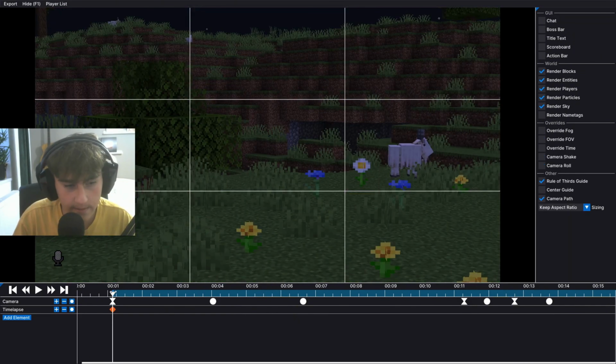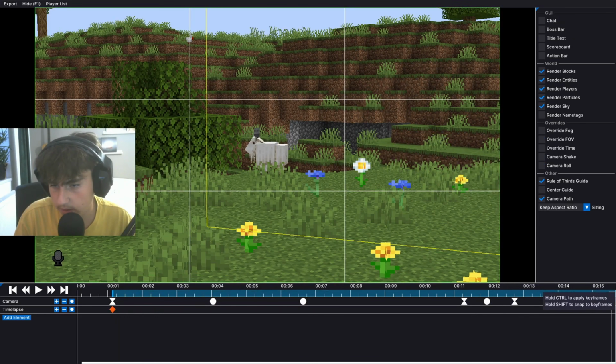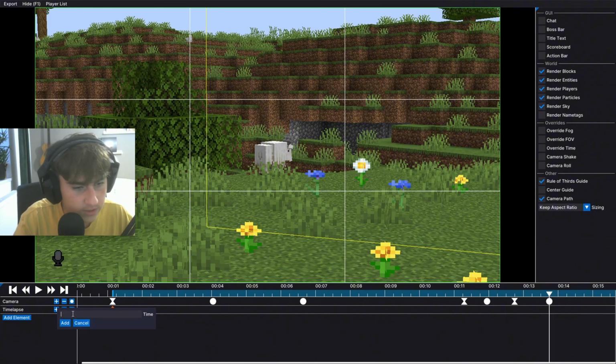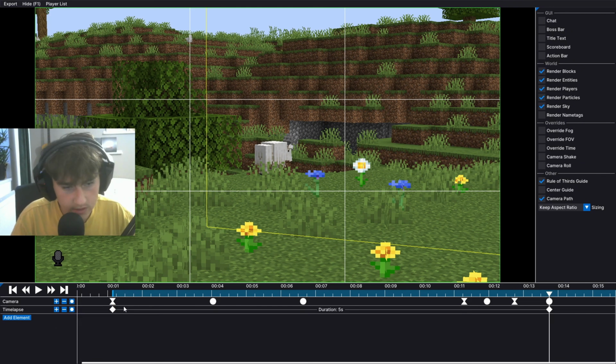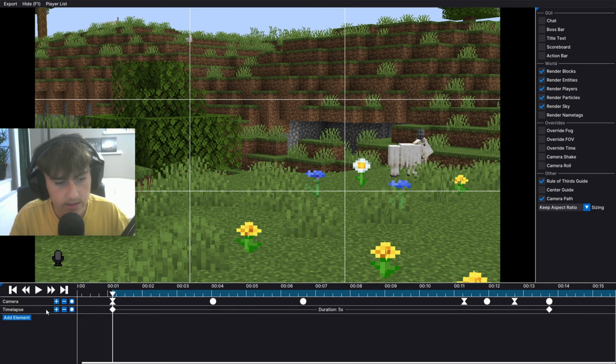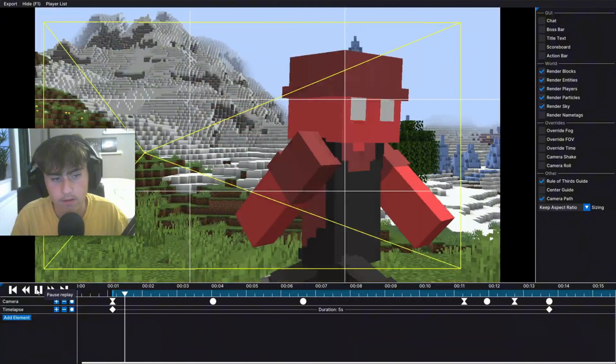And the last one is a time lapse. Let's say I want a time lapse between these two frames over here. Add a time lapse. And let's say I want to speed this up to 5 seconds. So take whatever I did in here and then speed it up to 5 seconds. Everything.